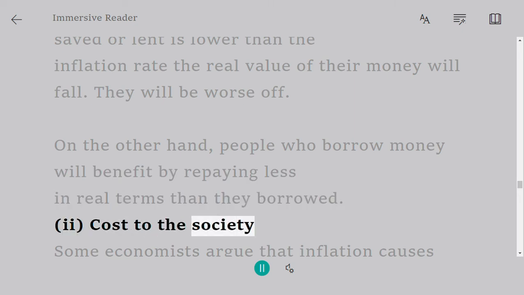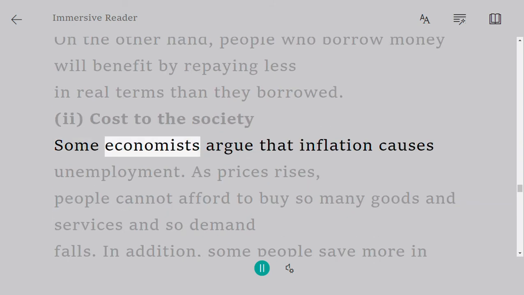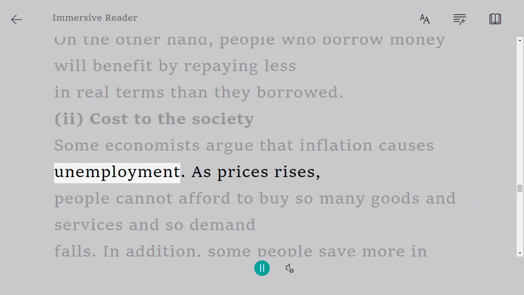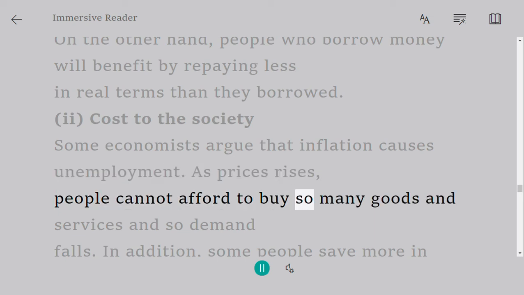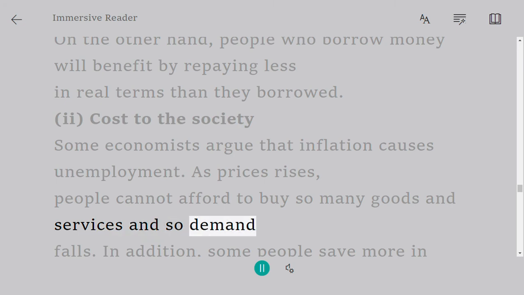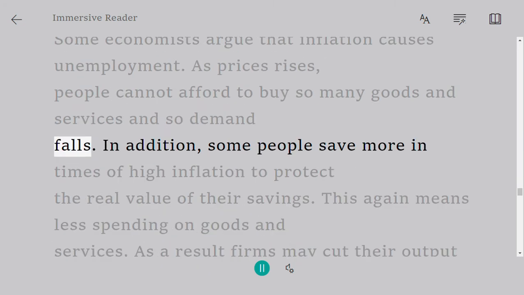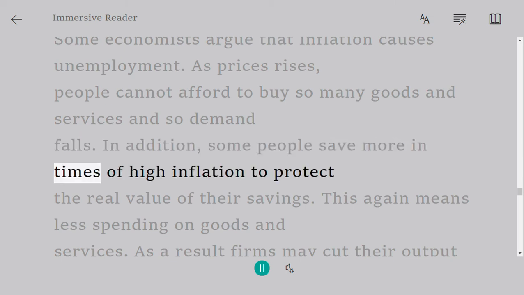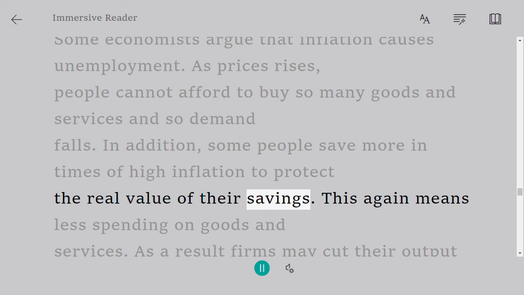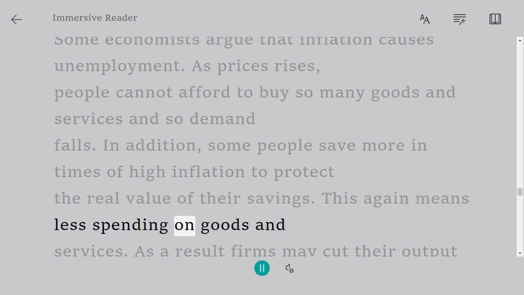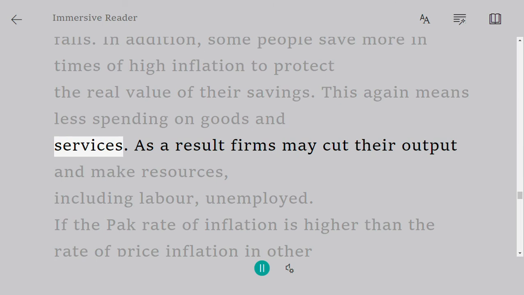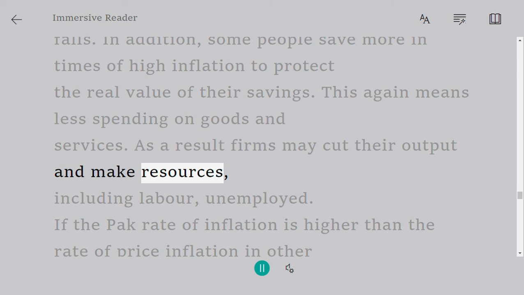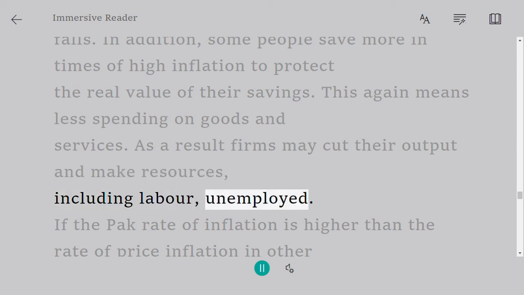Cost to the society. Some economists argue that inflation causes unemployment. As prices rise, people cannot afford to buy so many goods and services, and so demand falls. In addition, some people save more in times of high inflation to protect the real value of their savings. This again means less spending on goods and services. As a result, firms may cut their output and make resources, including labor, unemployed.